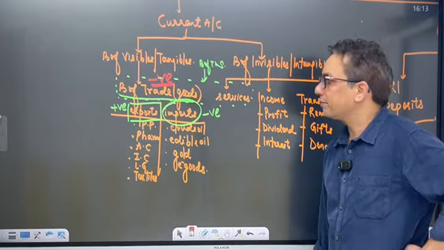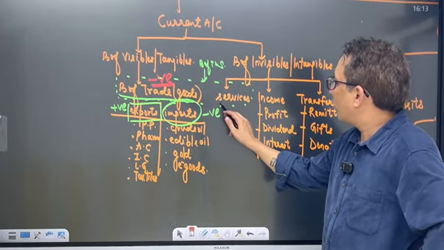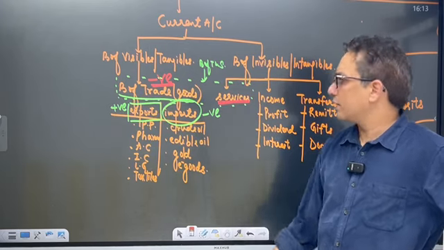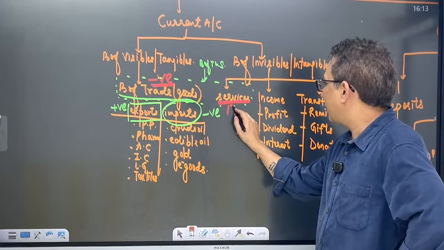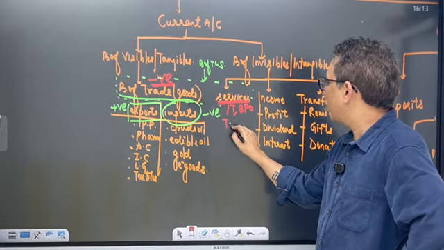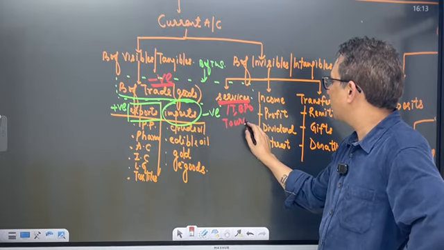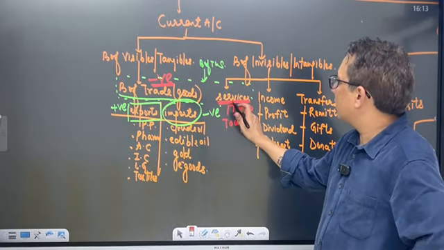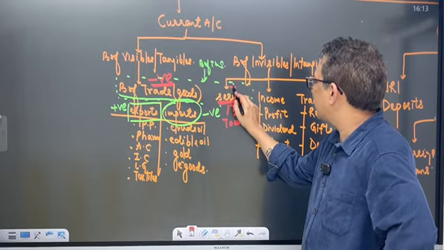Then, what about services? We export services. Services means IT, BPO, tourism. So we export services, hence services for India's case is positive.